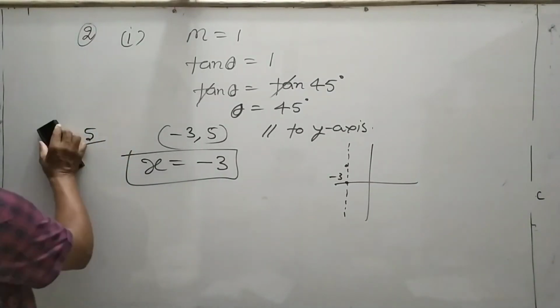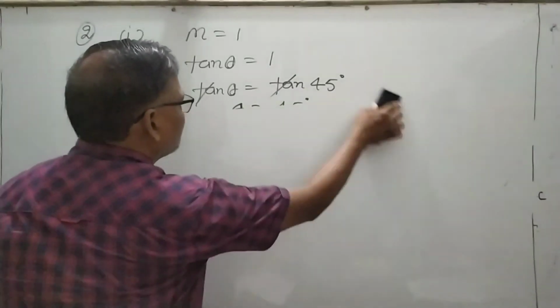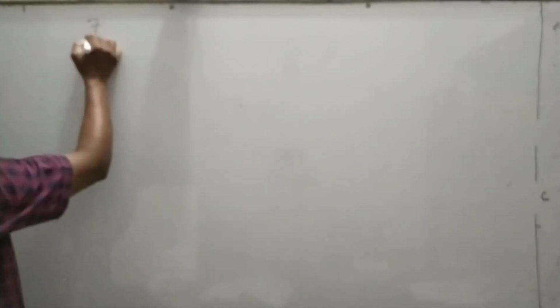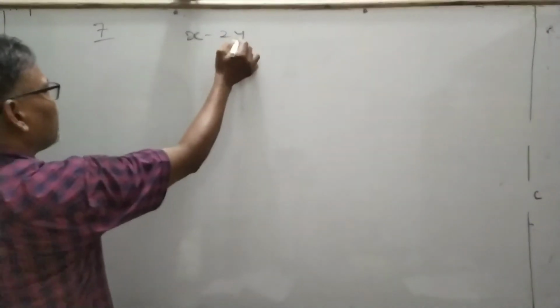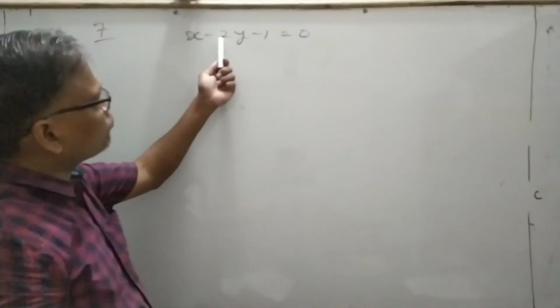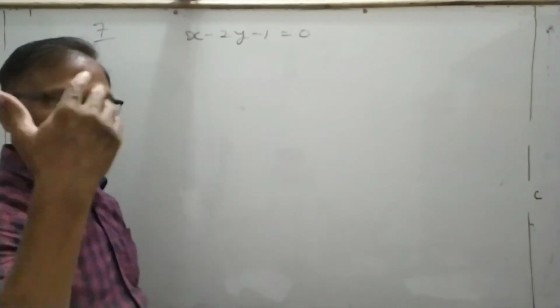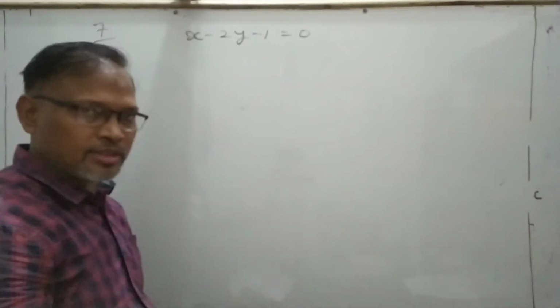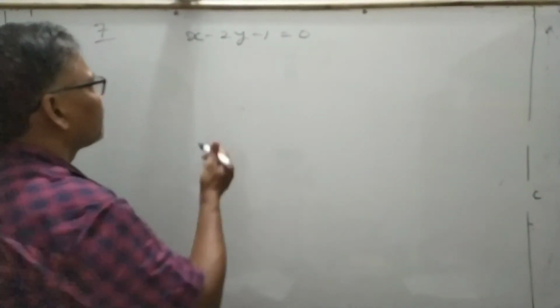In some questions, find the slope and the intercept, like 7th question: x minus 2y minus 1 is equal to 0. Find the slope and y-intercept. Change in the form of y is equal to mx plus c and then compare the values.